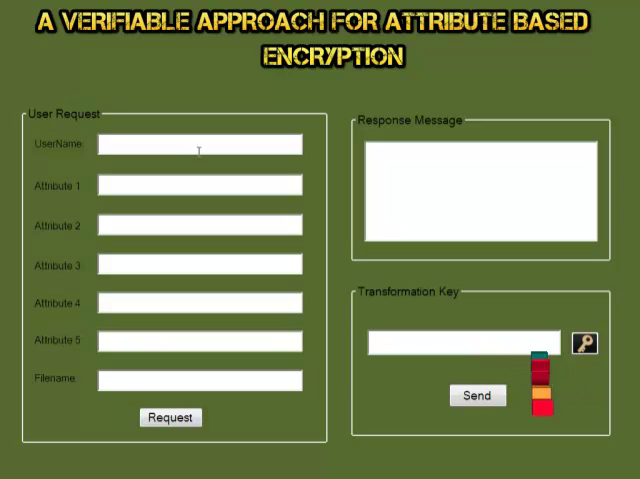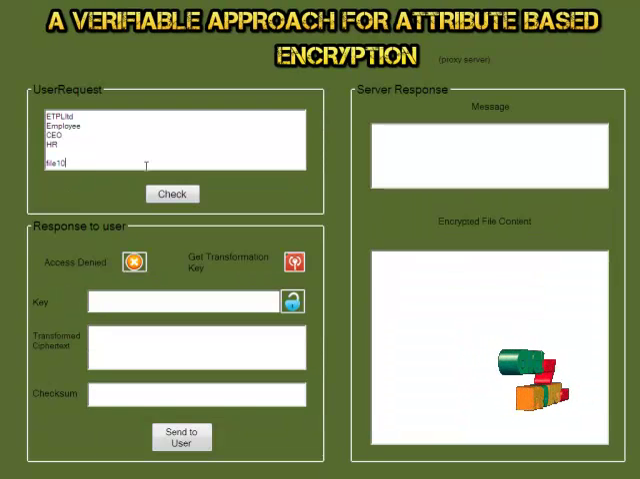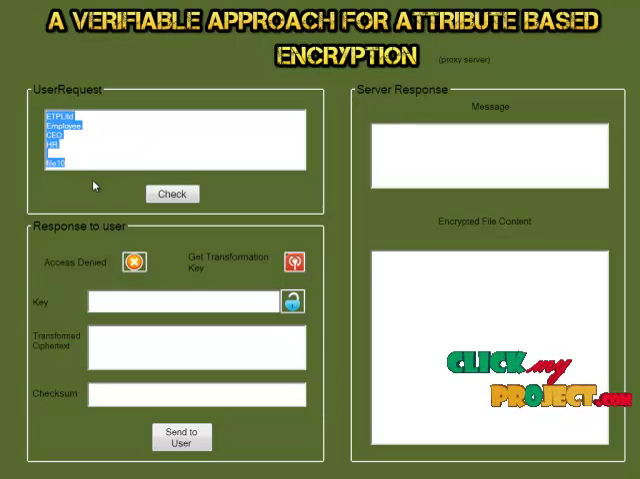So we should first fill in the username, then the attributes of the user, then the required file name. When the user clicks the request button, the request is sent to the proxy server. The proxy server receives the user request. To validate the user request, the proxy server sends the user details to the main server. So here we can see the received user request.